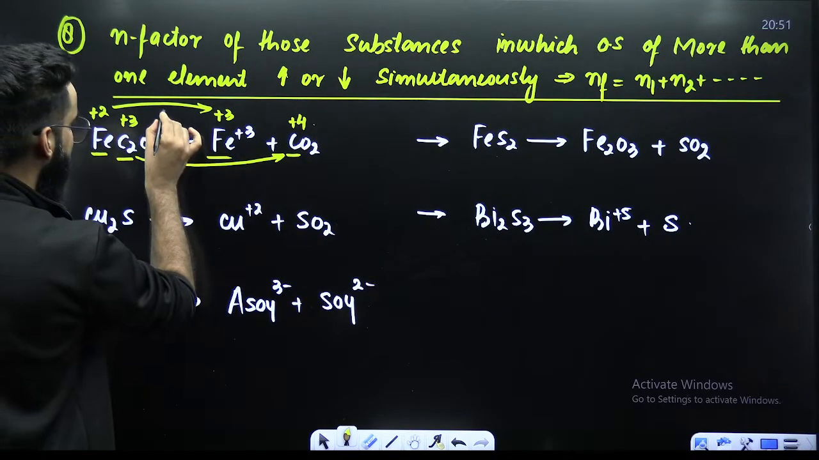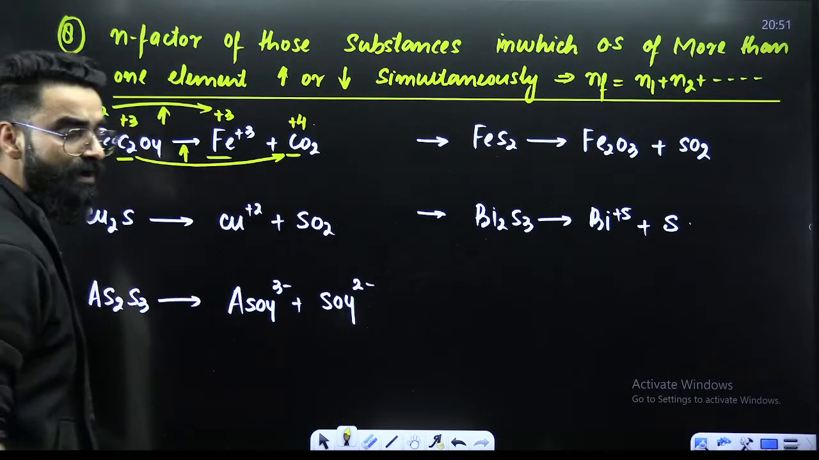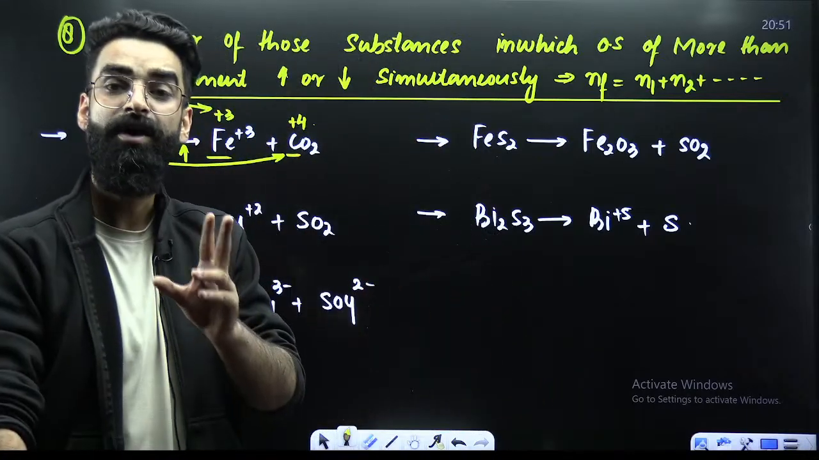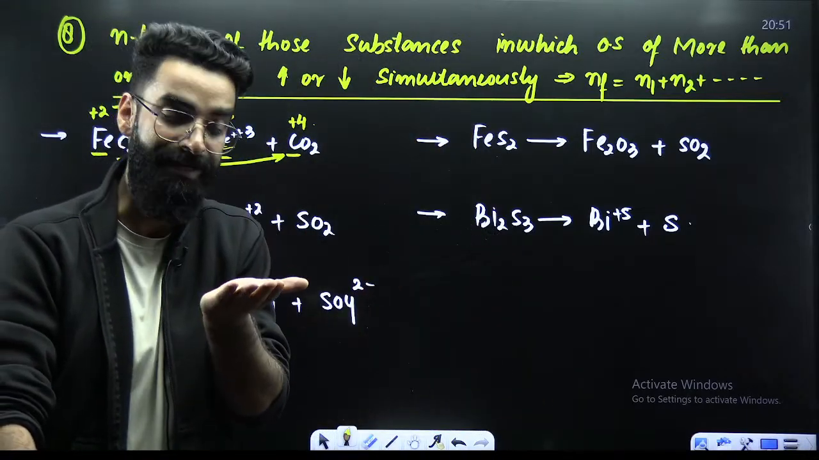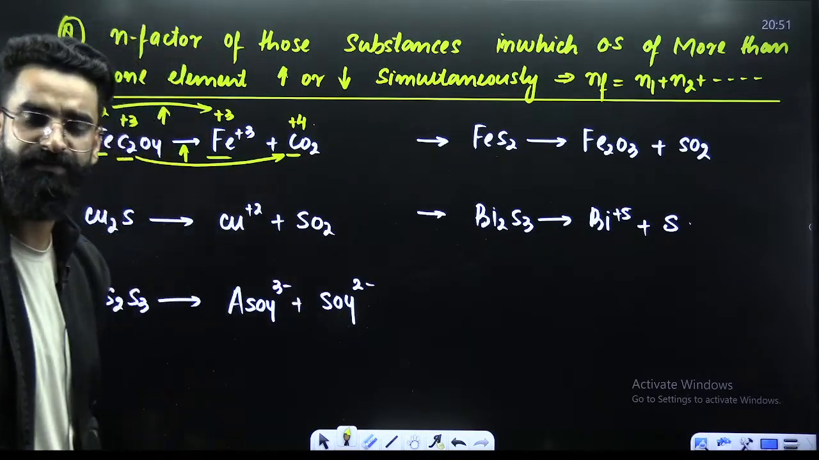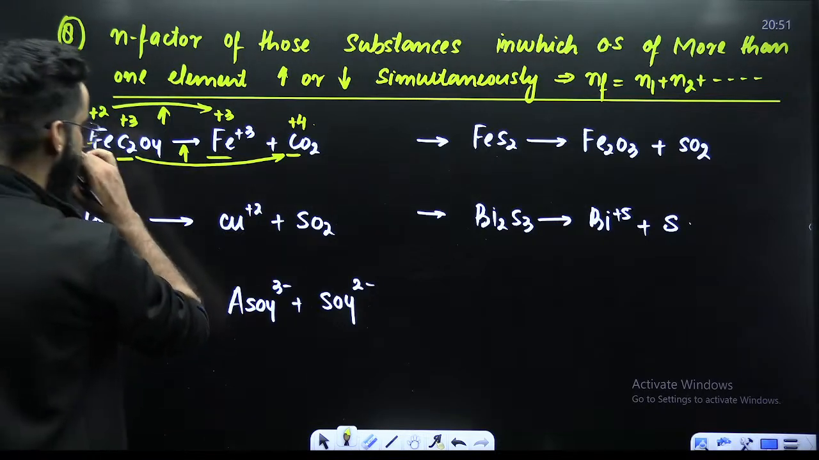Plus 2 to plus 3, increase. Plus 3 to plus 4, increase. And whenever you have a compound wherein the oxidation state of more than one element either increases simultaneously or decreases simultaneously, how do you calculate the n factor? Simple, n1 plus n2, nothing else. What is n1? What is n2? Check it out.